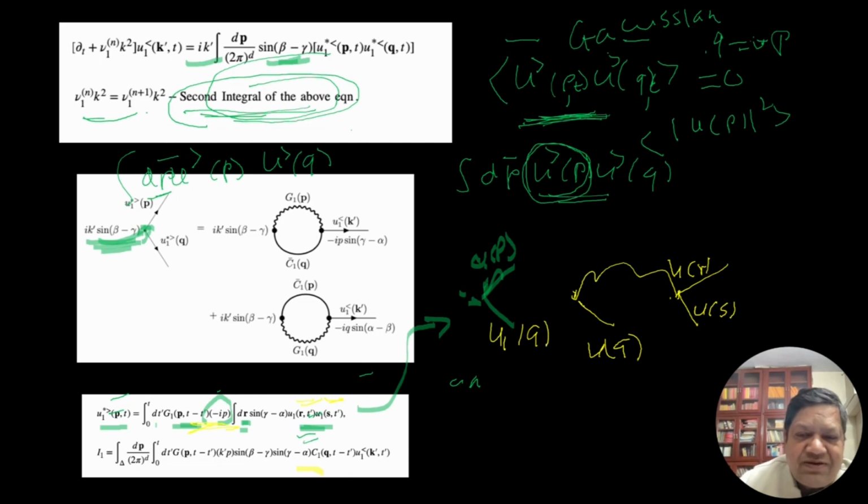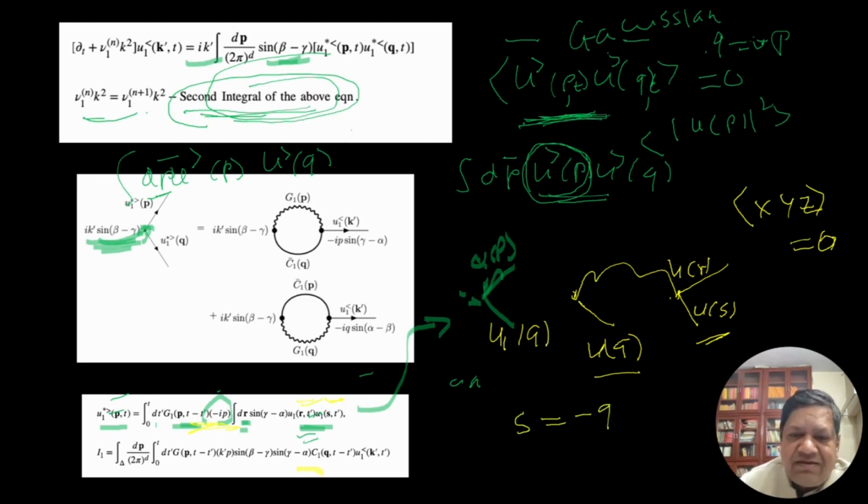So how do I solve it? If I take these three to be Gaussian, there is a property of Gaussian variables x, y, z: odd order moments are 0. So it will be 0 unless, in one case, it will not be 0. When is it not 0? When you have uq and us, they are complex conjugates of each other. That means when s is minus q.